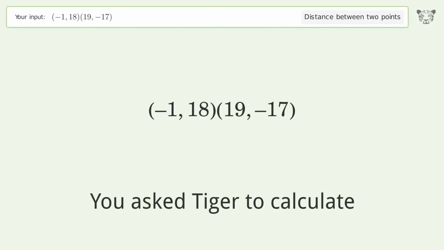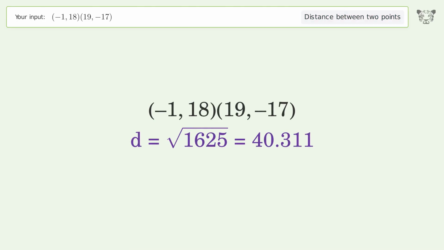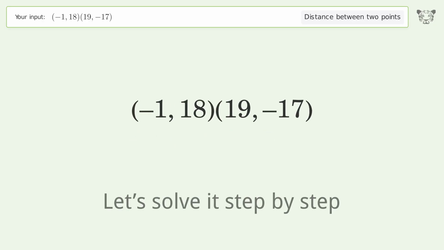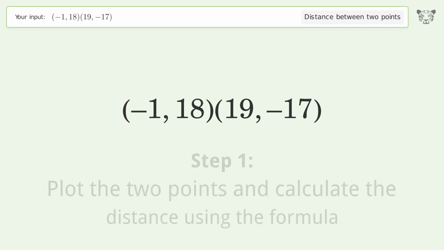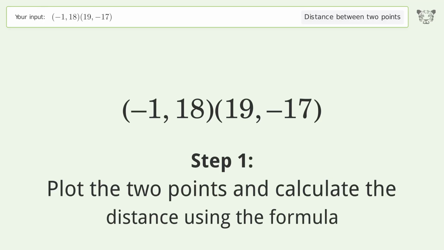You ask Tiger to calculate. This deals with the distance between 2 points. The distance between the 2 points is the square root of 1,625, or 40.311. Let's solve it step by step. Plot the 2 points and calculate the distance using the formula.